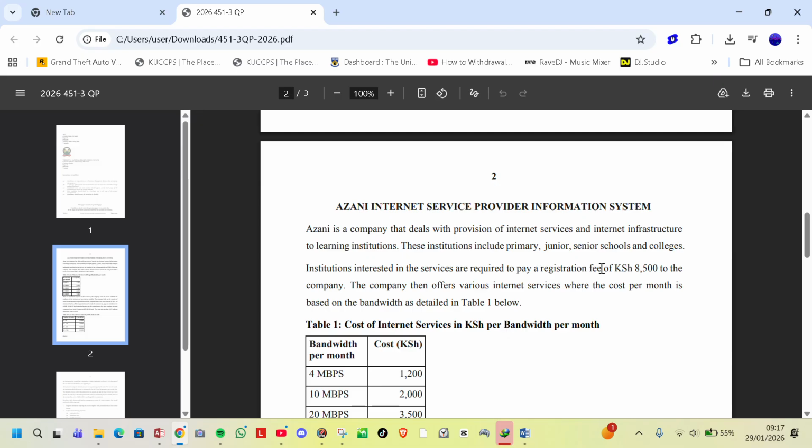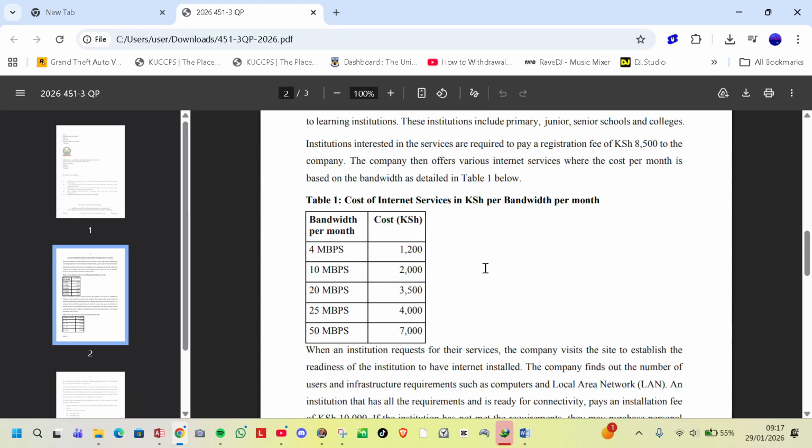Institutions interested in the services are required to pay a registration fee of 8,500 Kenyan shillings to the company. The company then offers various internet services where the cost per month is based on the bandwidth as detailed in Table 1 below.